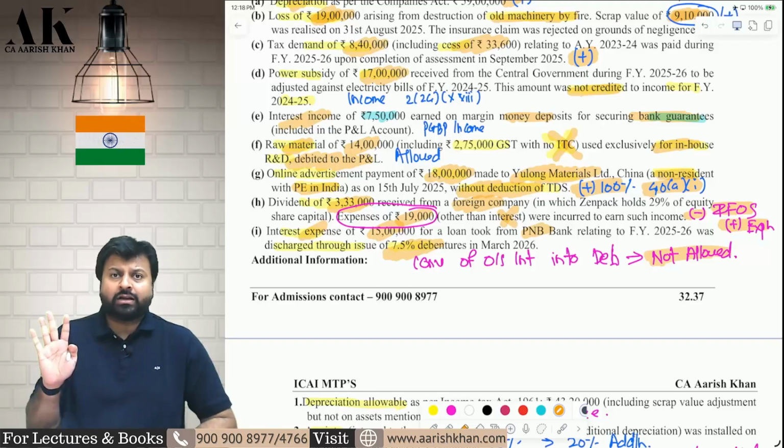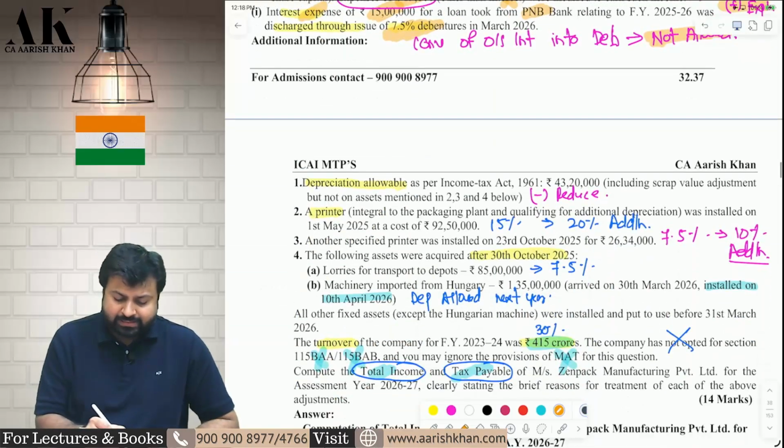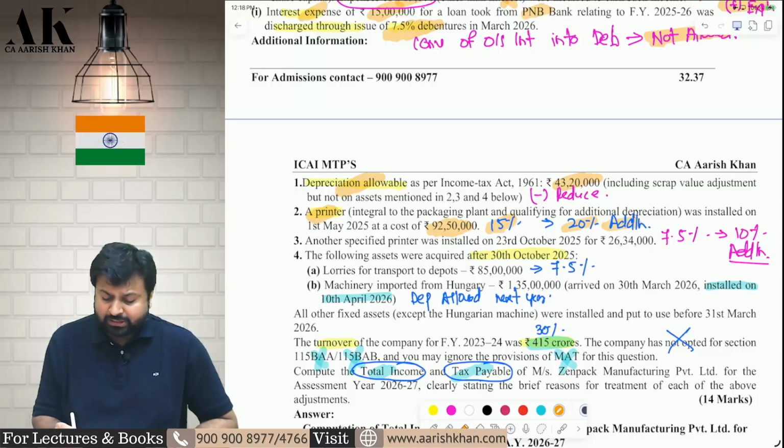Therefore, this will not be allowed under the income tax law. This is also disallowed. Next, depreciation as per the income tax law will be allowed: 43,20,000. Then you have purchased some printer of 92,50,000 rupees. On that printer, you will claim 15% normal depreciation and 20% additional depreciation.